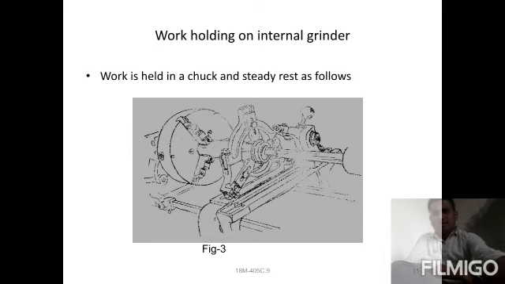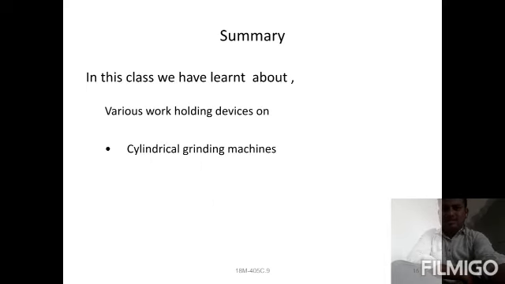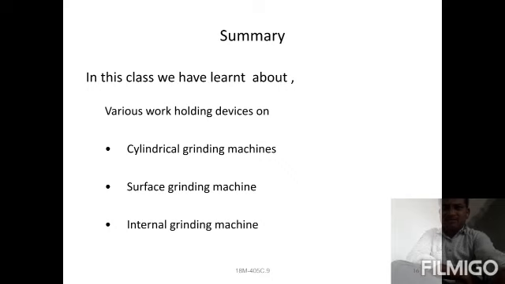Next, you can observe what we have discussed here: the various work holding devices for cylindrical grinding machines, surface grinding machines, and internal grinding. Each and every work holding device we discussed can be utilized in many ways on many machines.